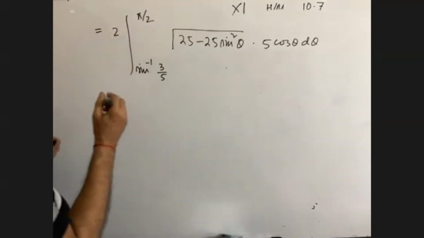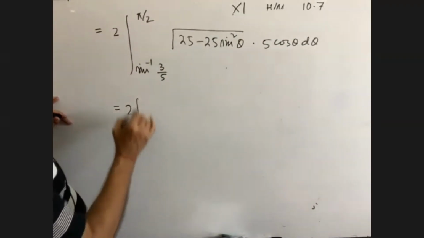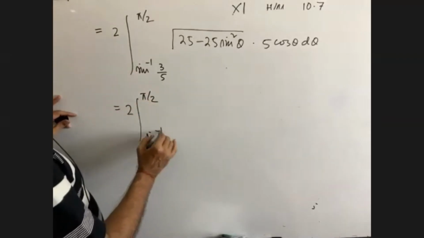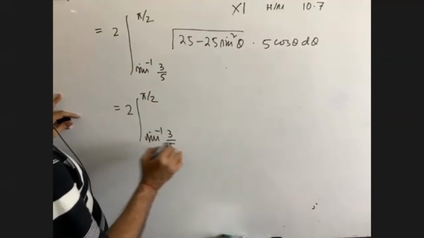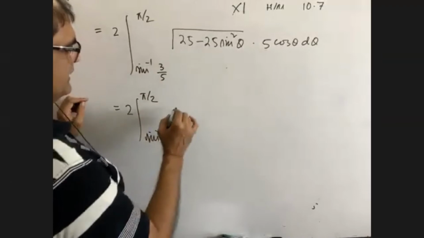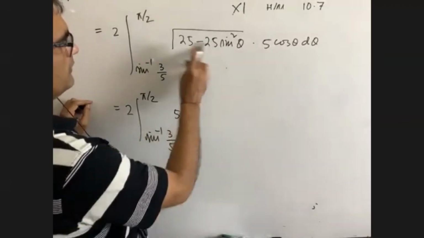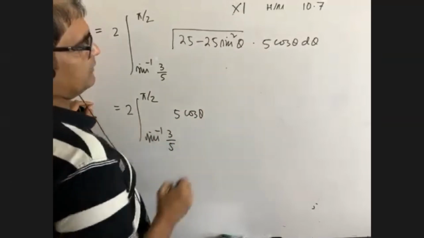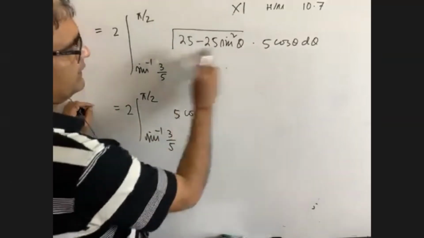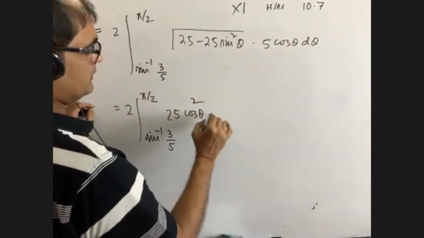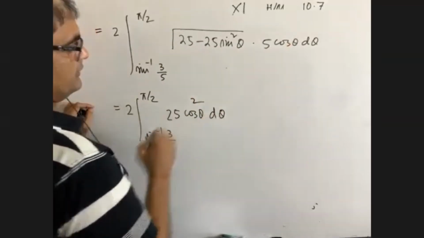Now you see 25 out of the square root is 5. Then 1 minus sine square theta is cos theta, so 5 cos theta. This is another 5, 25, cos theta, cos square theta d theta.